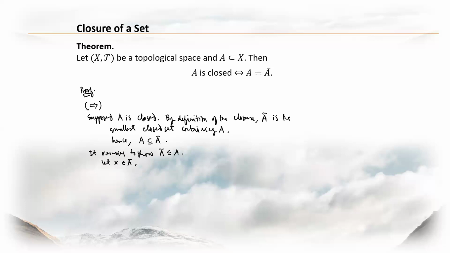Now, if X is an element of A bar, then that means that X is an element of the intersection of all the closed sets. So this is an element of the intersection of all F sub i's.